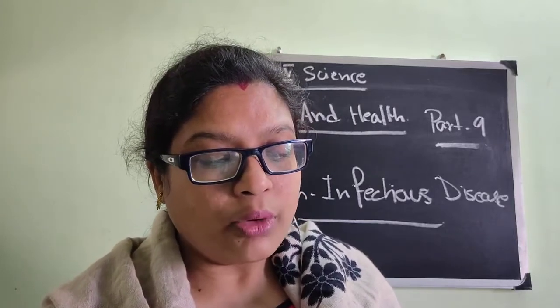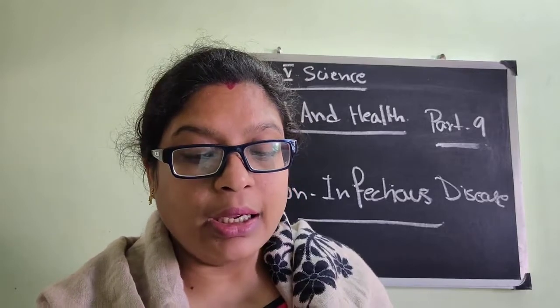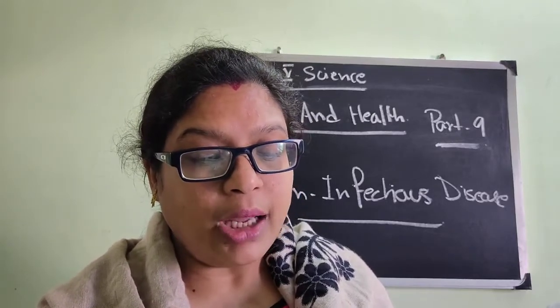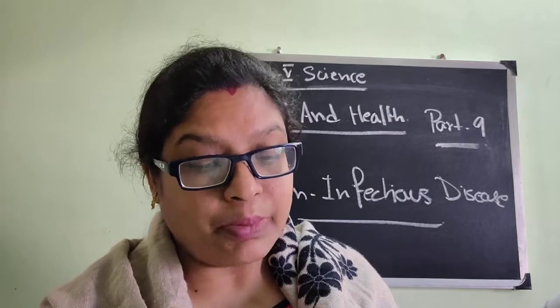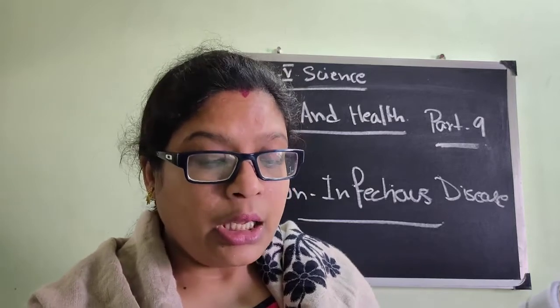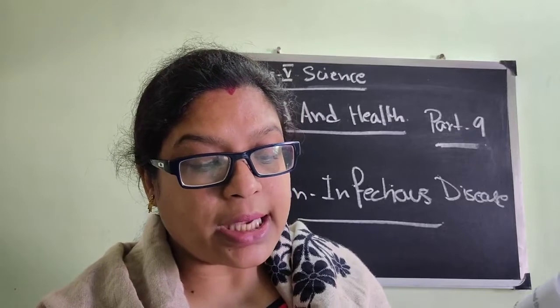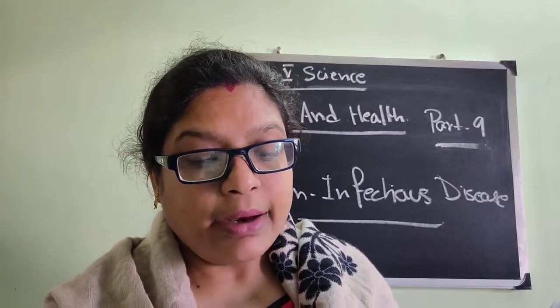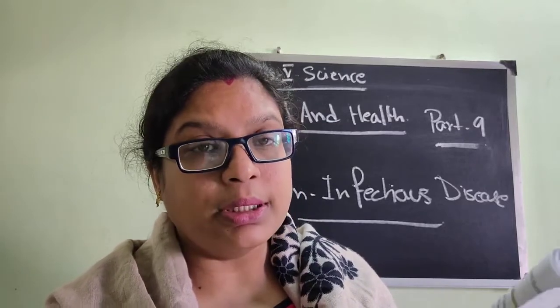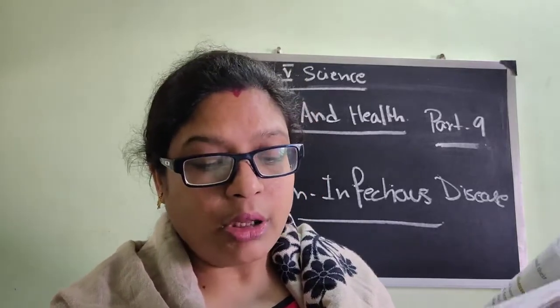Vitamin C, what is the function of it? Needed for normal growth and development. Scurvy, what is the deficiency disease? Scurvy, when our gum starts bleeding. Finally, vitamin D, what is the function of it? Ensures healthy bones and teeth, and rickets, soft bones. It will cause the breaking of the bones easily, okay, or bending bone.